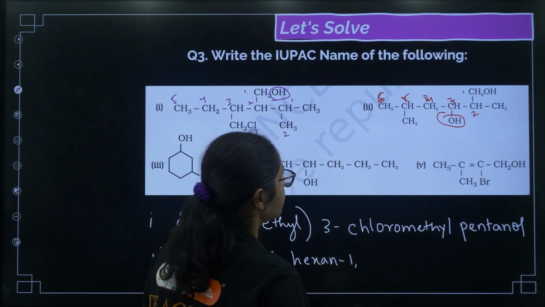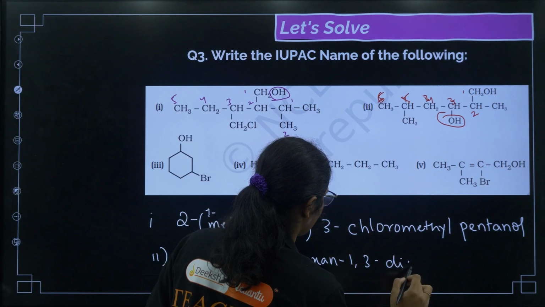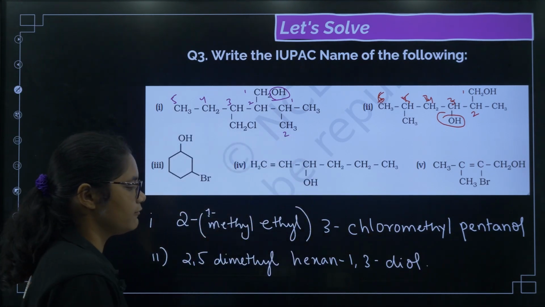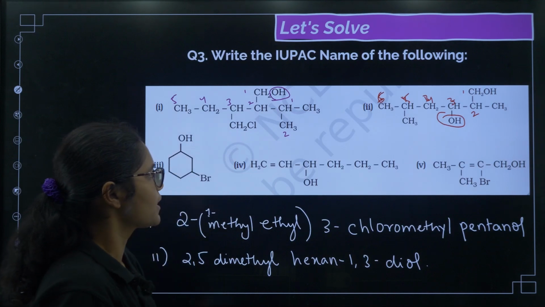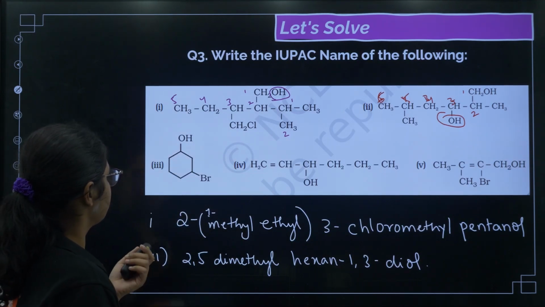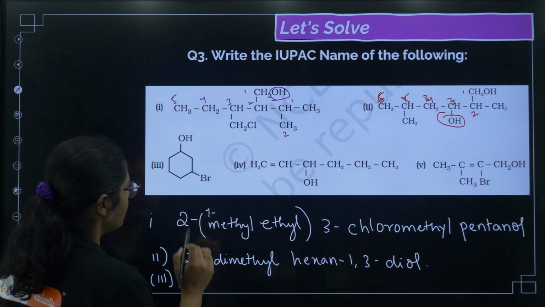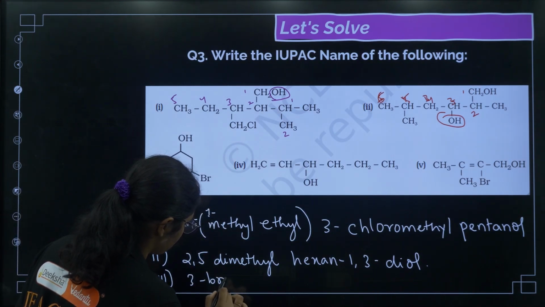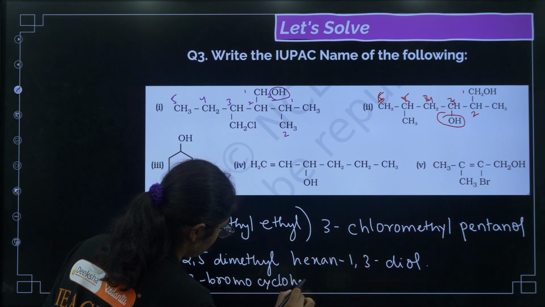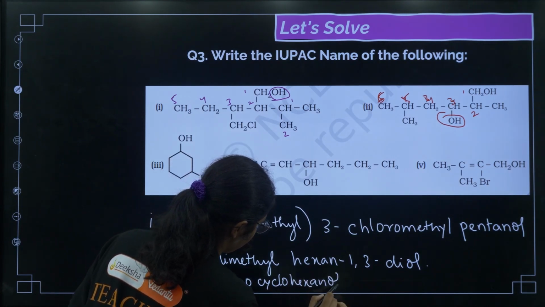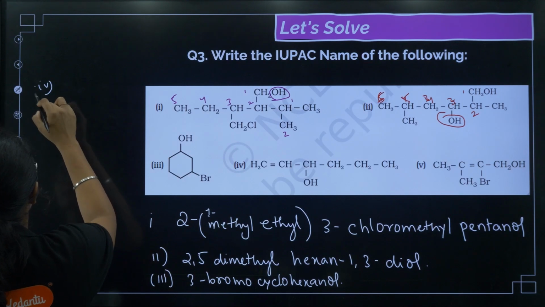Okay, first and third, 1,3-diol, right? Why is diol coming? Because we have 2 OH groups. Okay, next, the third one, if you see, this is very simple. We can write 3-bromo, right? Cyclohexanol. Okay, next coming to the fourth one.